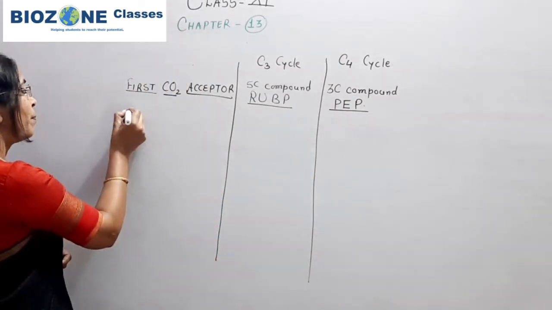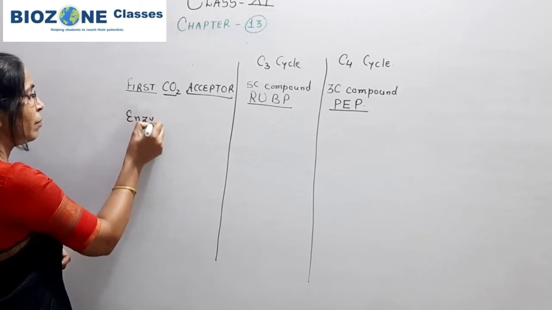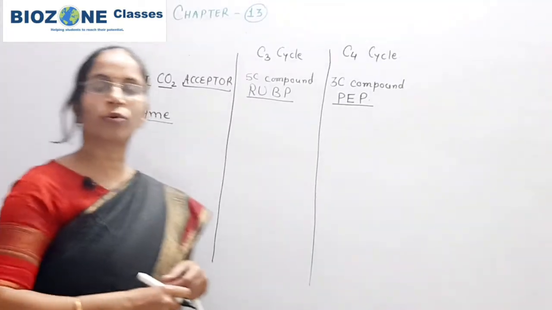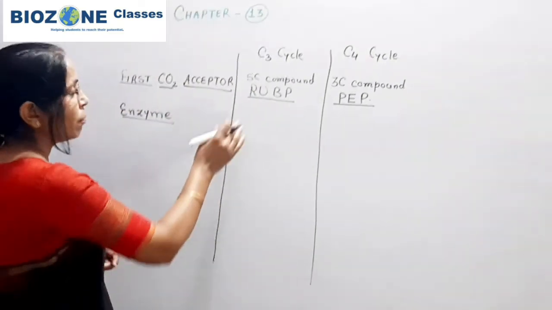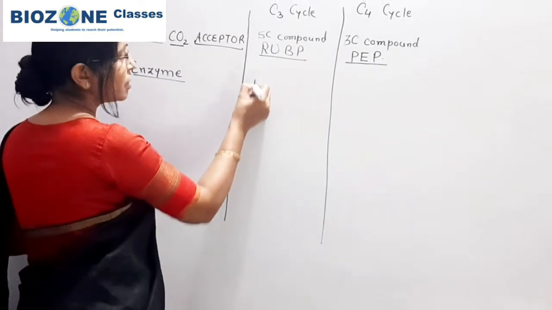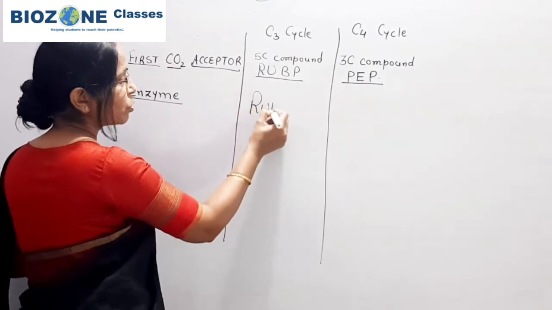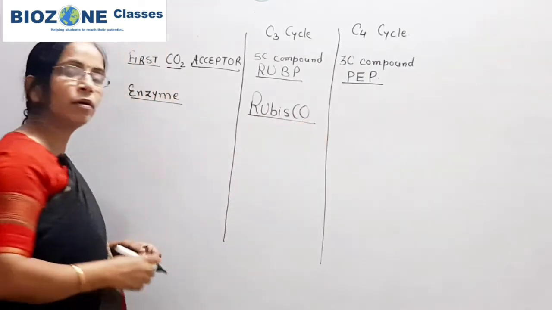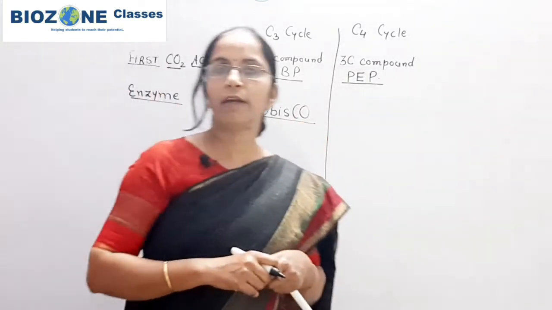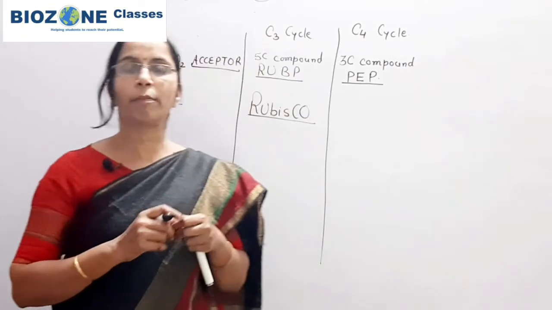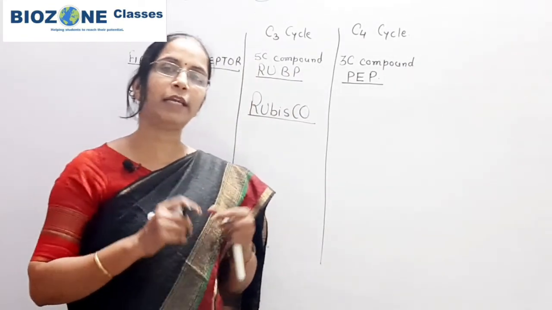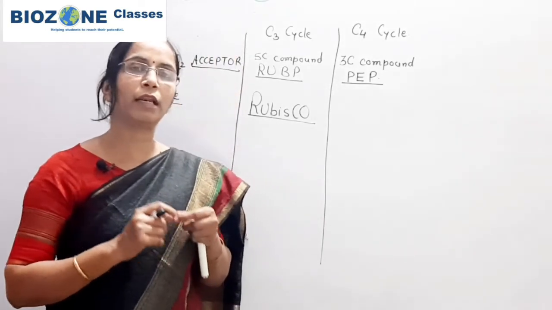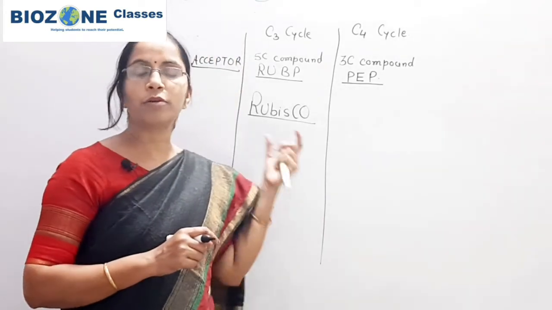Second, we study the important enzyme present in the C3 and C4 cycle. The important enzyme here is Rubisco, and you remember, throughout the living world, the most abundant protein is Rubisco.